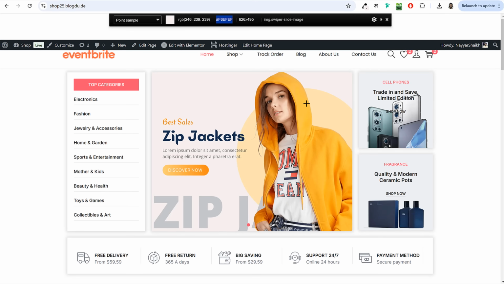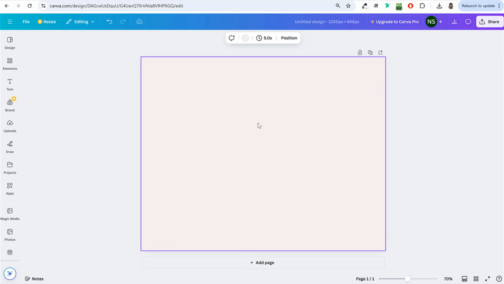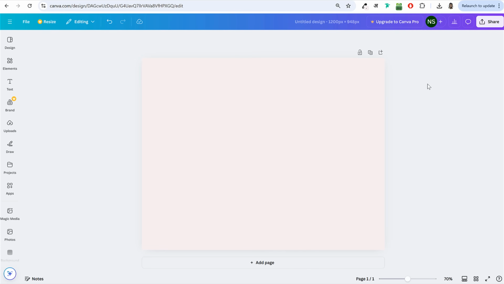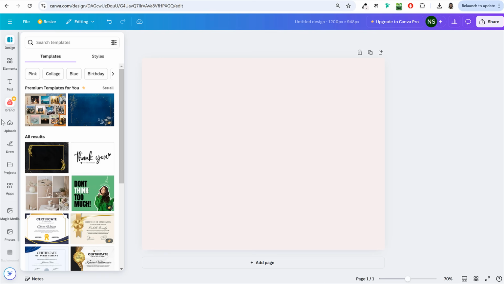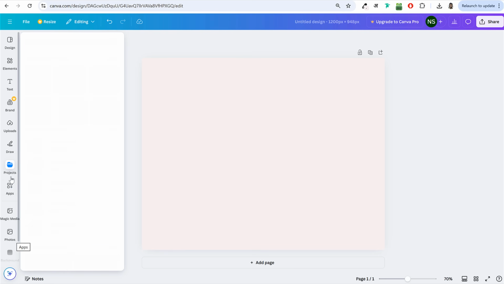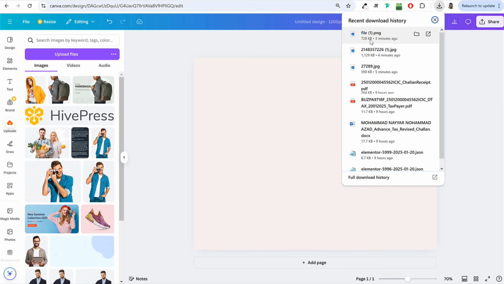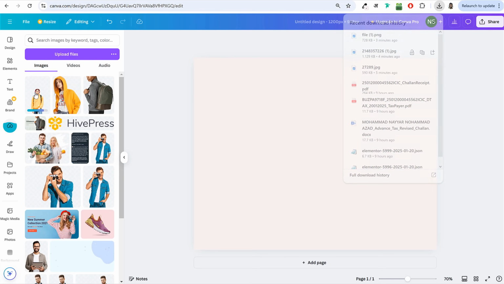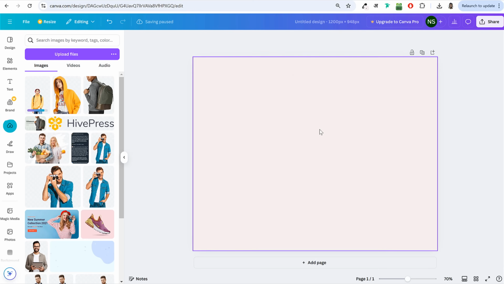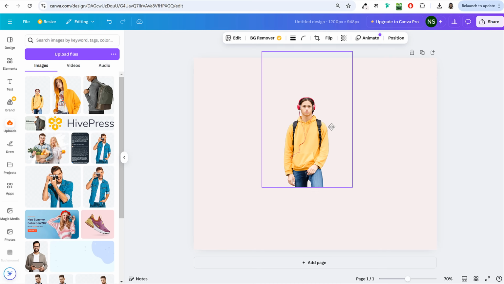Then after that, what we need to do is get the image, the one we just removed the background for. To upload that image, click on this option at left, uploads. Now simply upload the image that you just removed the background from. I'll simply drag and drop this image. Once it is uploaded, click on it, and this is how it will look.